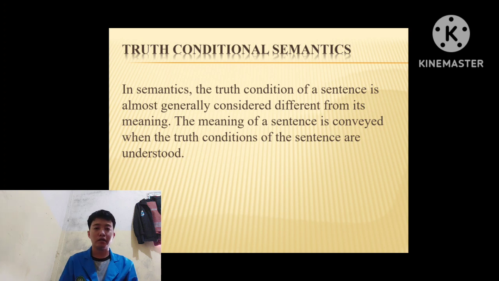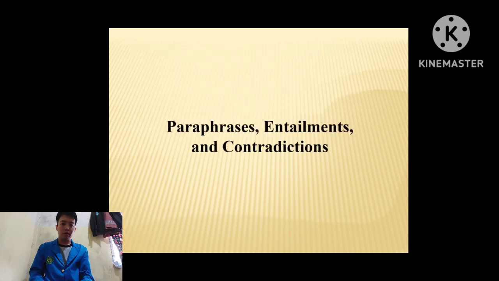In semantics, the truth condition of a sentence is generally considered different from its meaning. The meaning of a sentence is combined when the truth conditions of the sentence are understood. Next slide. The next slide is paraphrase, entailment, and contradiction.